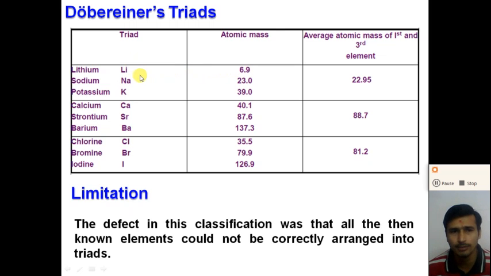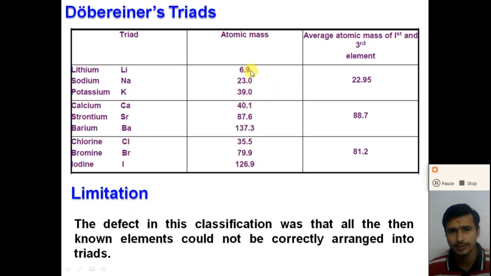The atomic mass of lithium is 6.9, the atomic mass of sodium is 23 and the atomic mass of potassium is 39. And Döbereiner classified these elements into one group in increasing order of their atomic mass, such that the atomic mass of the middle one, sodium, is approximately equal to the average of the atomic mass of the other two elements.